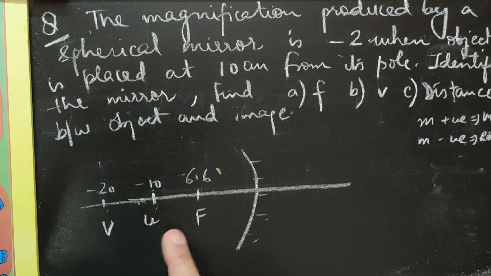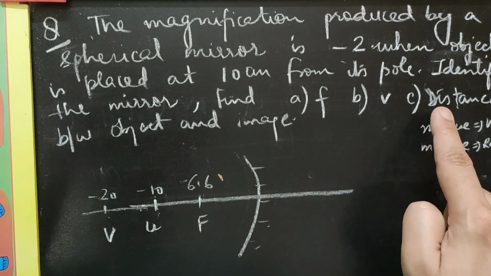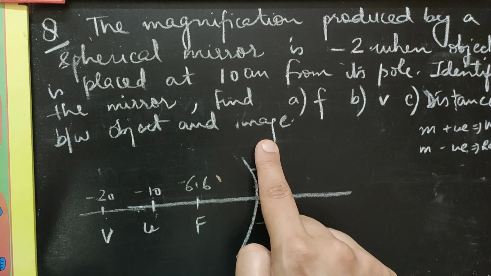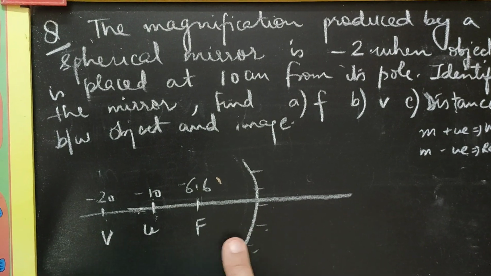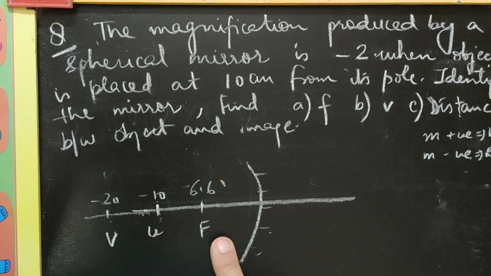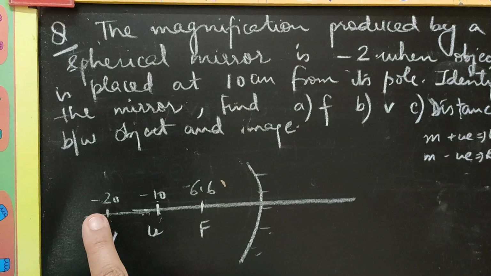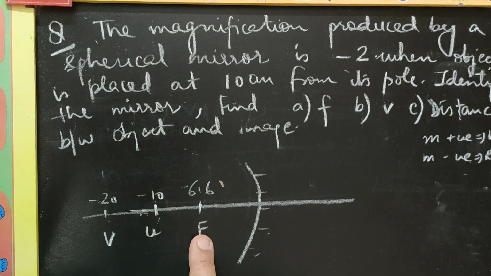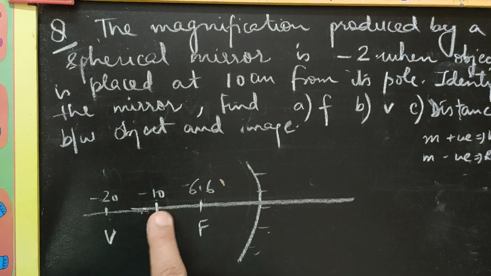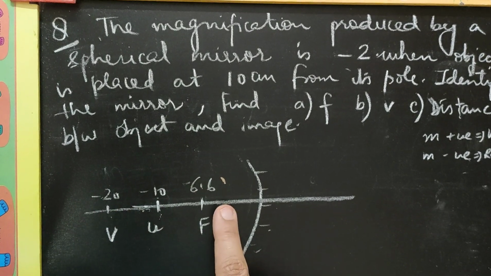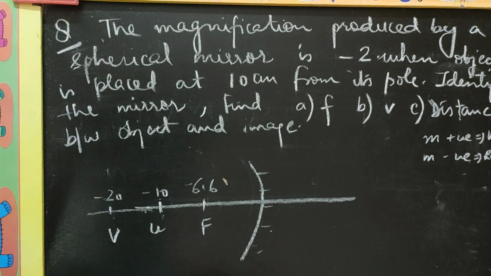So this is the situation. You have to find the distance between the object and the image. Now clearly looking at this rough diagram that we have drawn, just to know where exactly are the positioning of the focus, of the object and of the image, these are the values that we have obtained in the question or which were already given in the question.